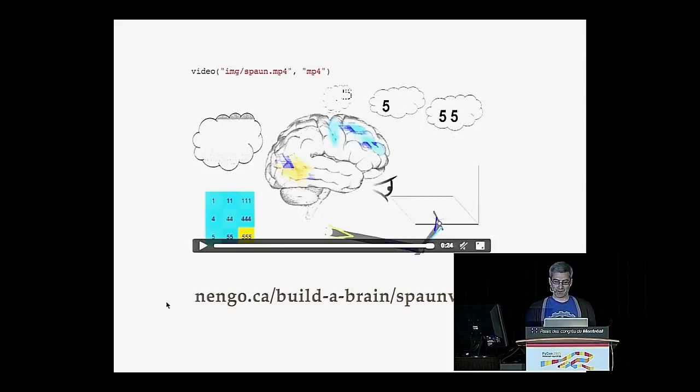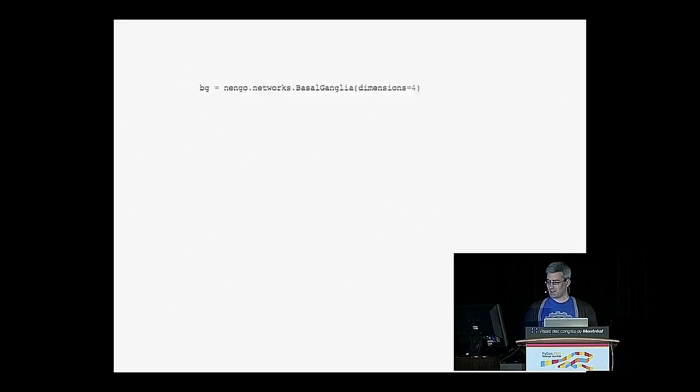I don't have time to go into the detail about Spaun, but if you're interested, I encourage you to check out nengo.ca for some videos of Spaun happening. You can read our paper. But what I want to highlight by showing Spaun is that Nengo allows us to scale things up in an exciting way. One of the ways in particular that we enable this type of scaling is with this new version of Nengo that we just released.